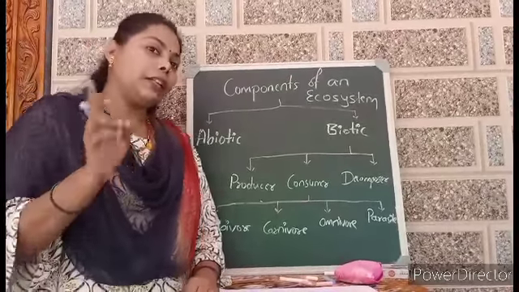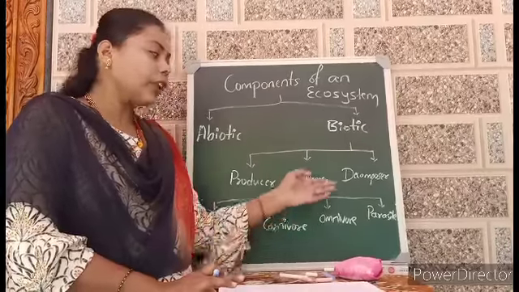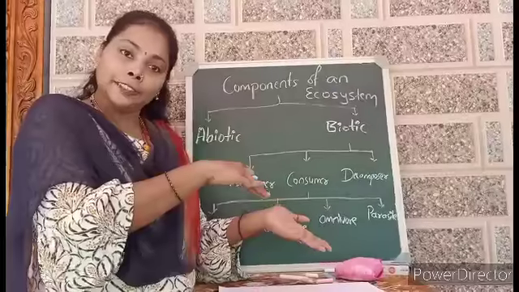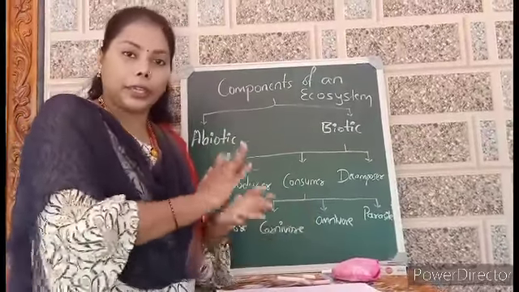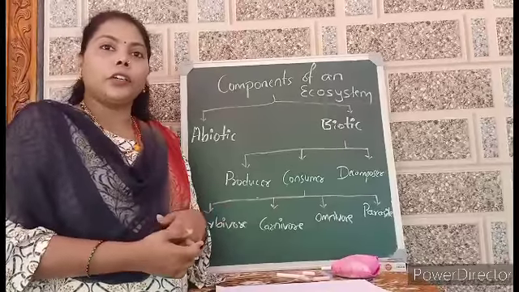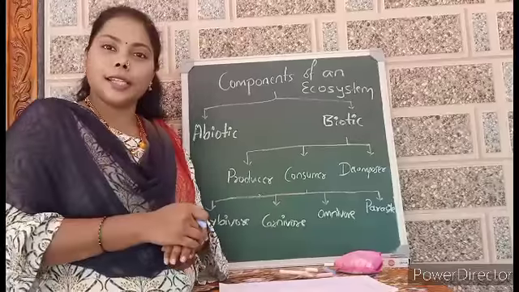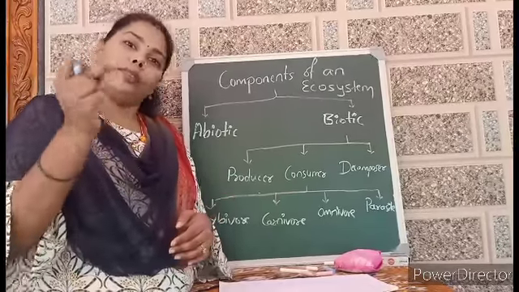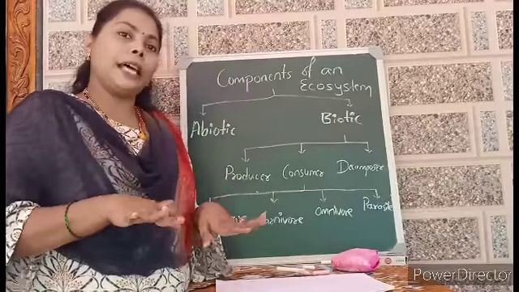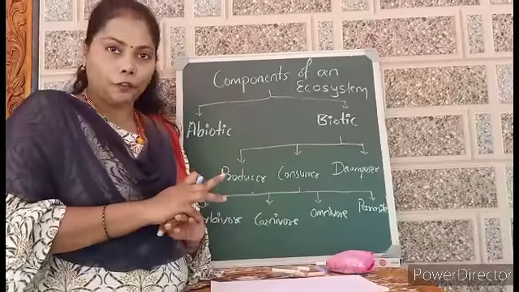Parasites, already you have learnt about it. Parasites are those which depend on another living organism. It gets its food from another living organism without killing that organism. So we can take the example of tapeworm, the worm in the stomach. At home they scold that the more sweets you eat, the more worms you get. So they depend on us for their food. They are not going to harm us. They will be there inside the body. If they exceed in number, then only it will be harmful for us.